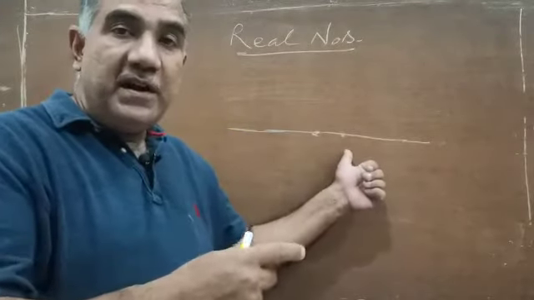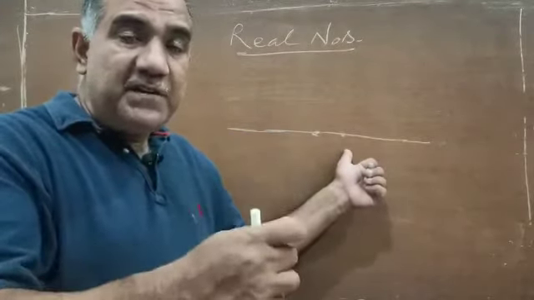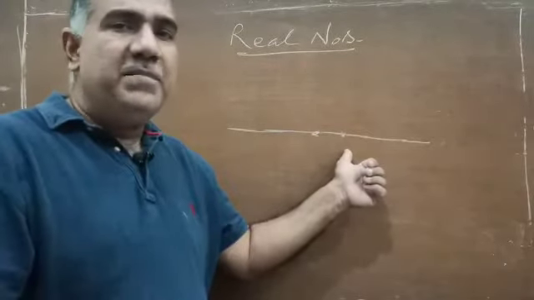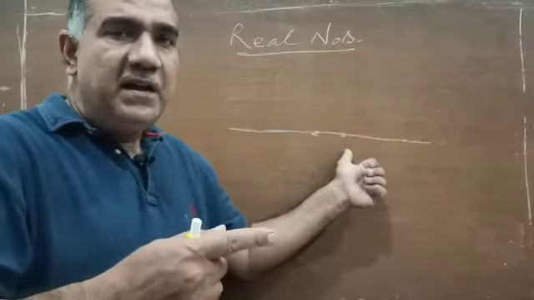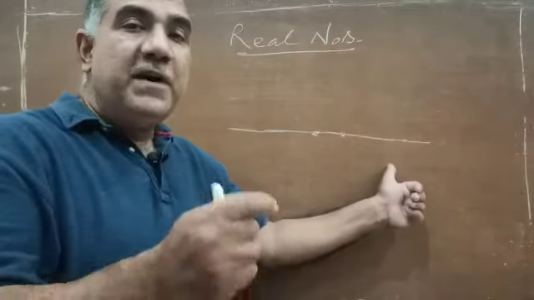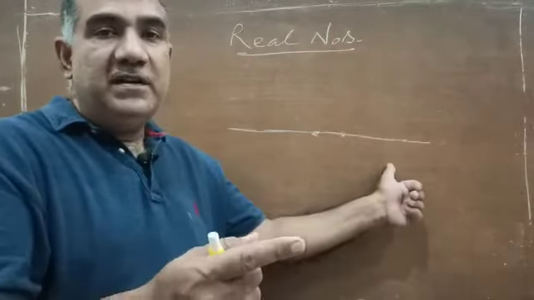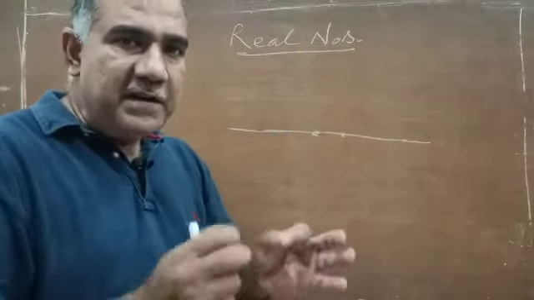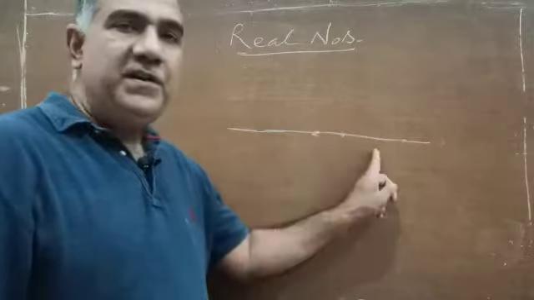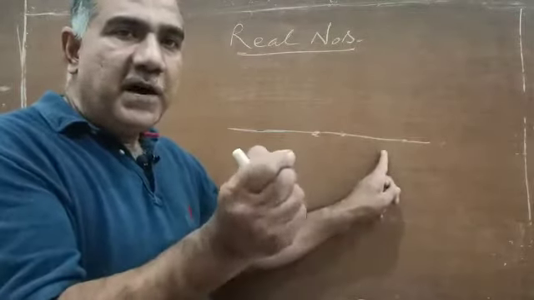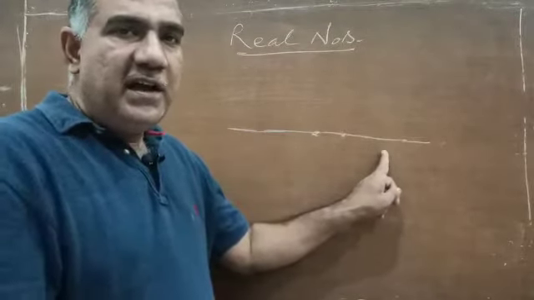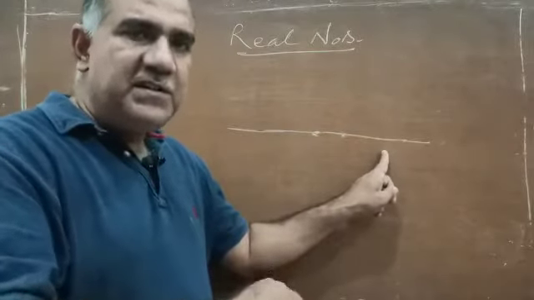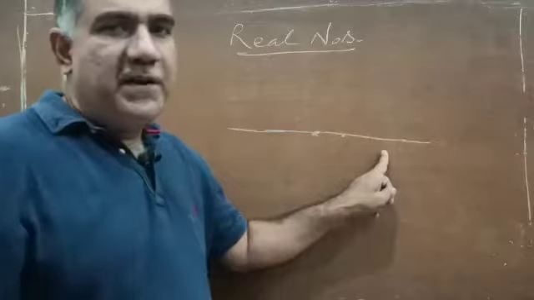Every point on the number line definitely represents a unique real number, and every real number can be represented by a unique point on the number line. It is correct both ways. Once again, every real number can be represented on a number line by a unique point, and every point on the number line definitely represents a unique real number.